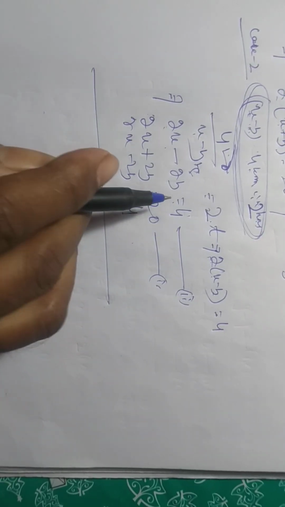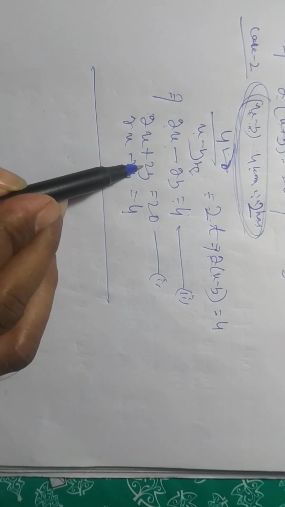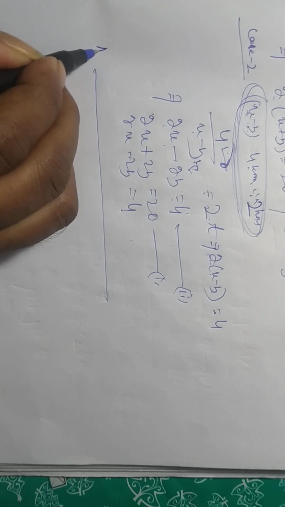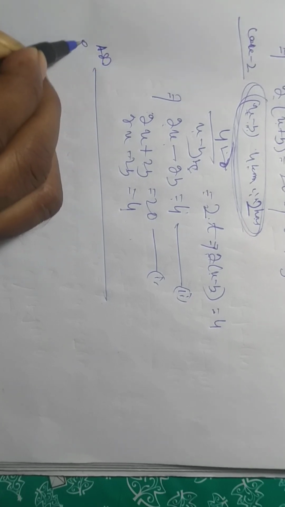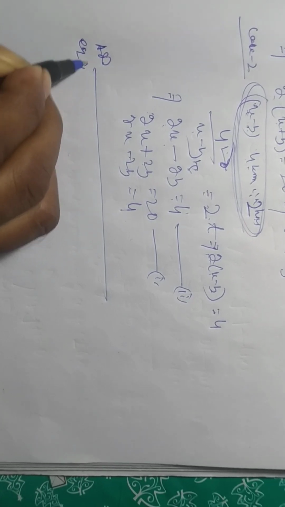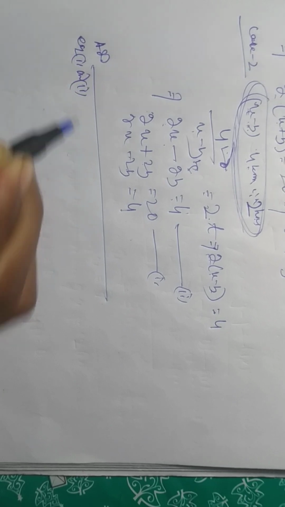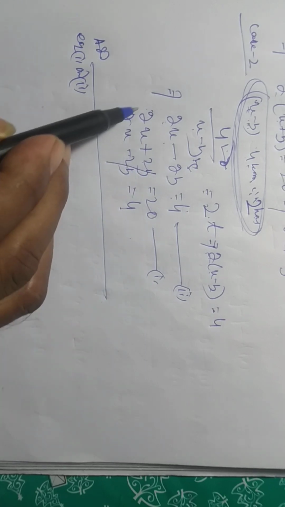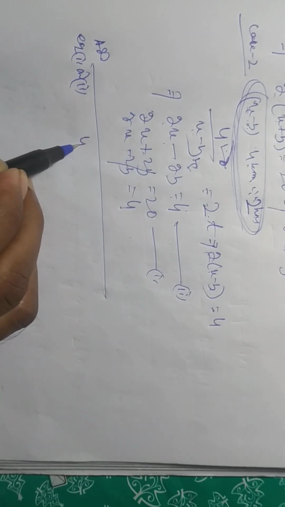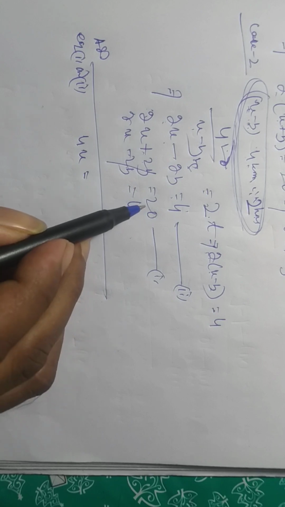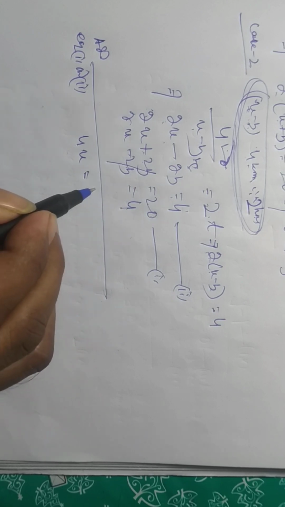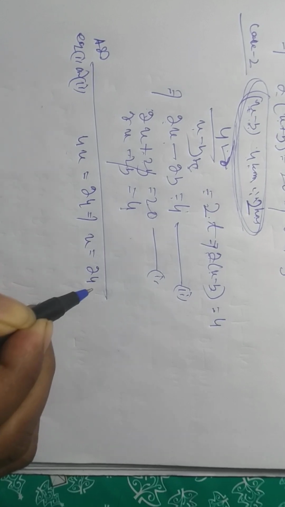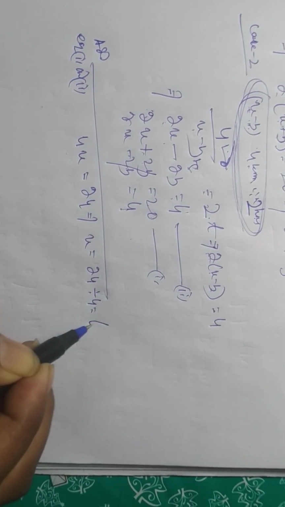Now we will solve these equations. Here 2y and 2y are the same, so you add equation I and equation II. When you add, the y terms cancel. So 2x and 2x give 4x equal to 20 plus 4, which is 24. That implies x is equal to 24 divided by 4, which is 6.